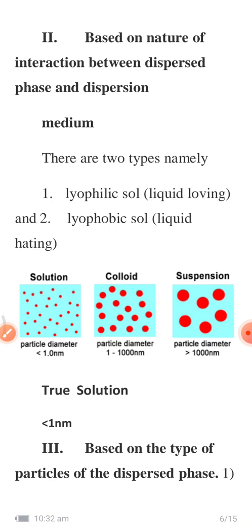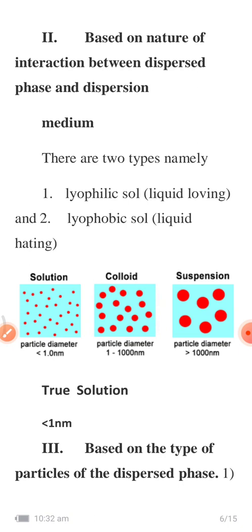So based on the interaction between the dispersed phase and the dispersion medium, there are again two types. One is lyophilic sol. So lyophilic, philic means loving. Lyo means liquid, so liquid loving. And one more is lyophobic sol. So lyophobic, phobic is nothing but hate, right? So liquid hating.